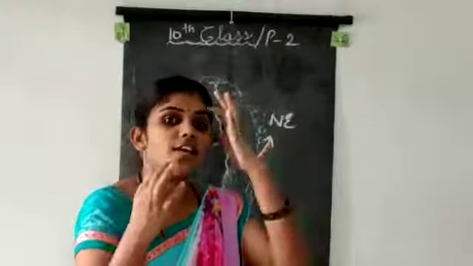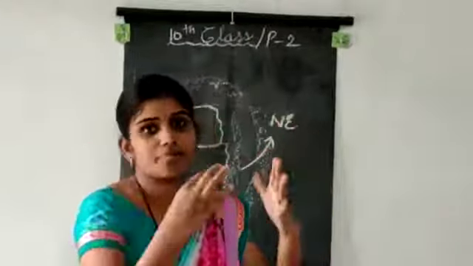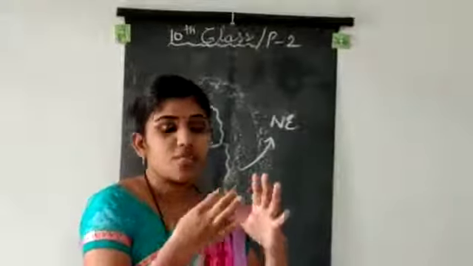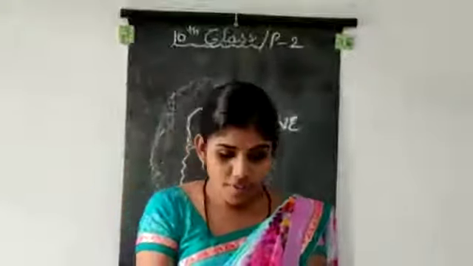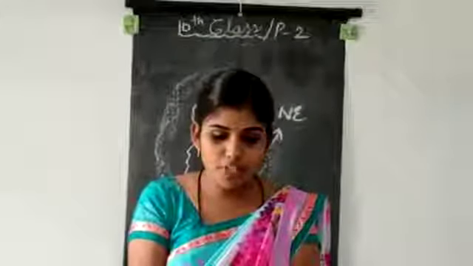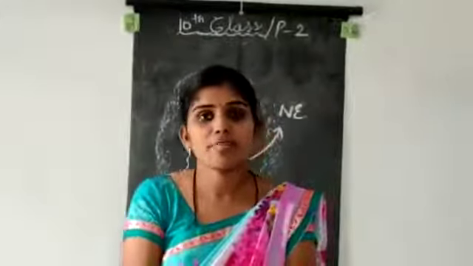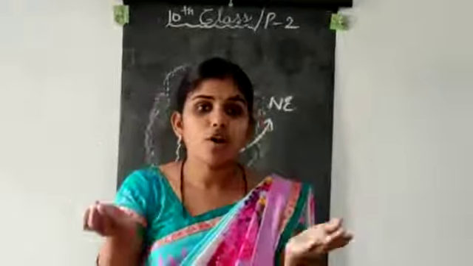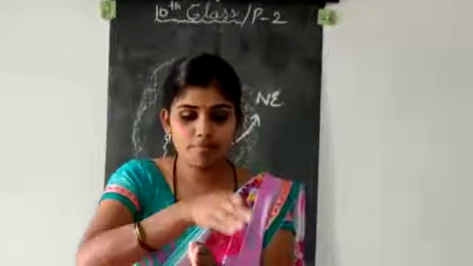That means it is getting very much pressure. When we take water in our hands like this, if we press, what will happen? The water will come out of our hands, outside.